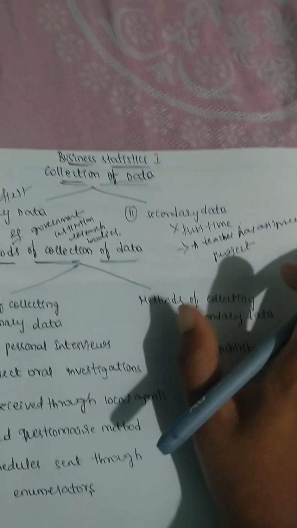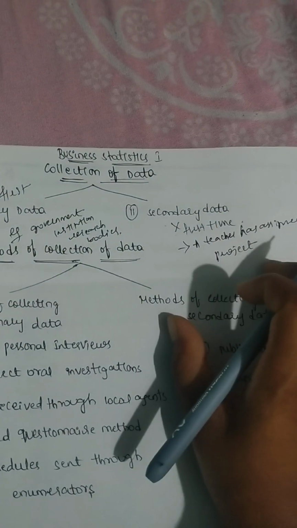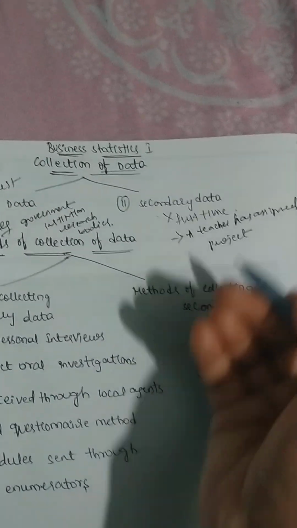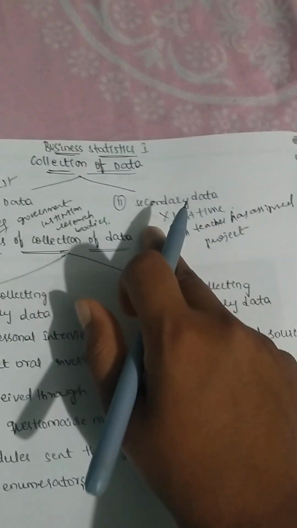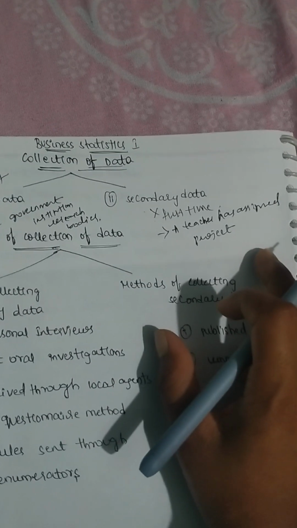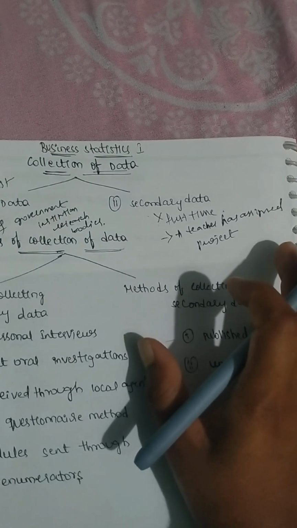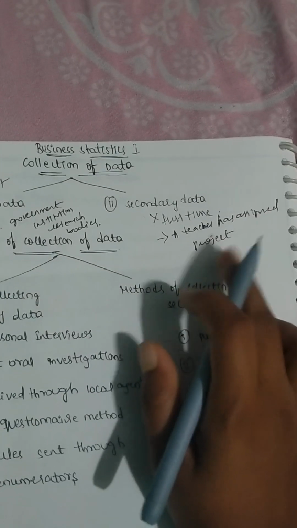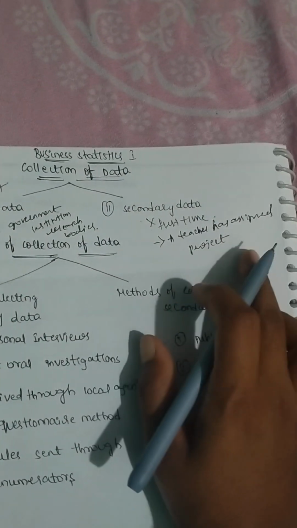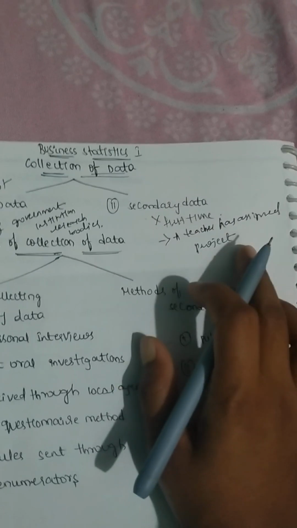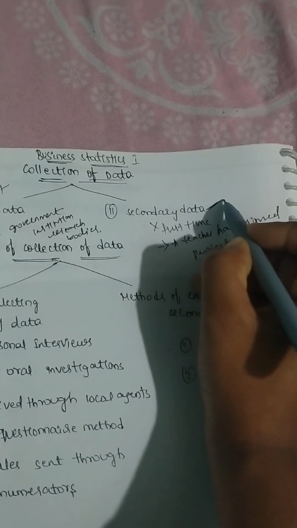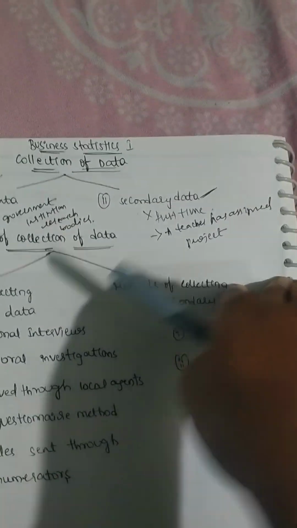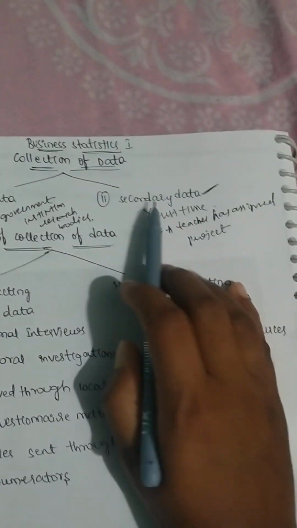Because if you type in Google, you will have all the information: how many people have been affected, how many people have died in corona. The data which is already there in Google, or in official publications of the WHO, the World Health Organization, gives us the information on how many have died and how many have been affected by the disease. That is called secondary data. That means the data which already exists in published or unpublished sources, which we collect, is called secondary data.